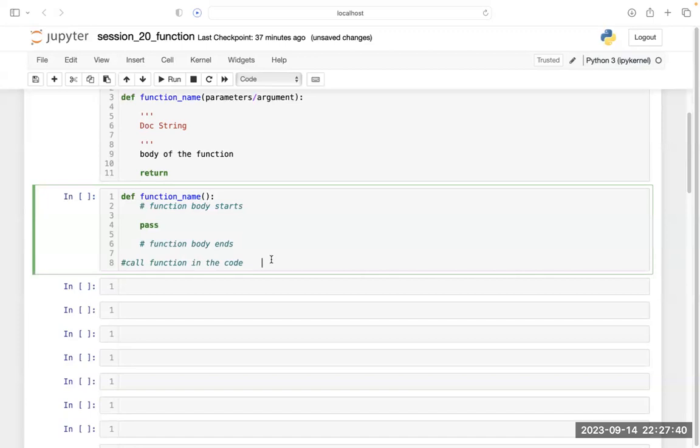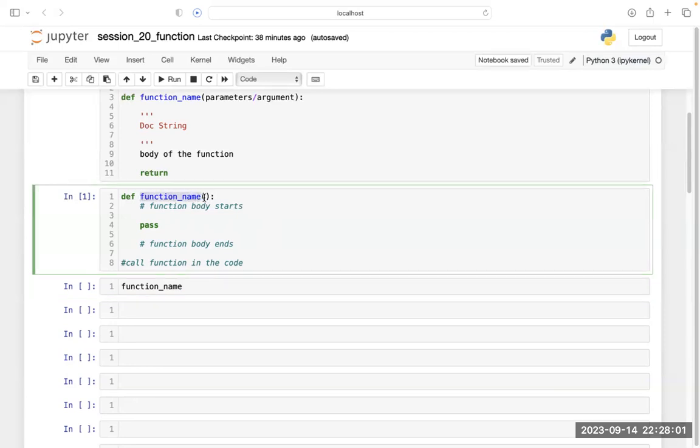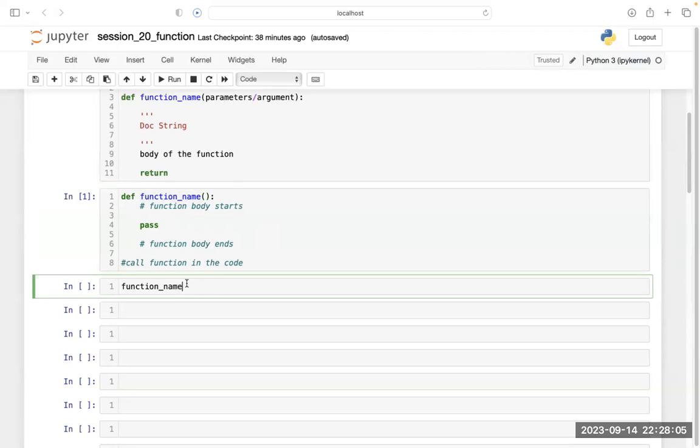So now let's run this program. I'm not getting an error. Now, how do I call the function? This is the method of calling a function: function underscore name, whatever be the name of the function that you have written. What does call mean?